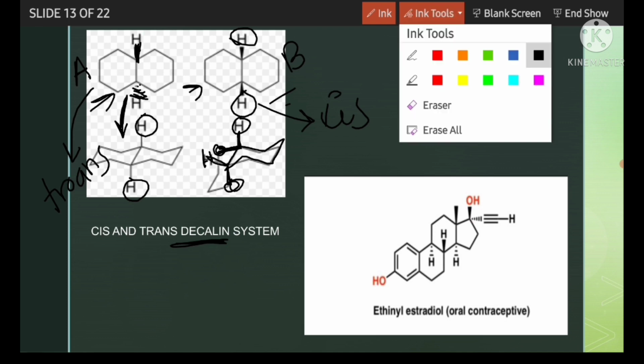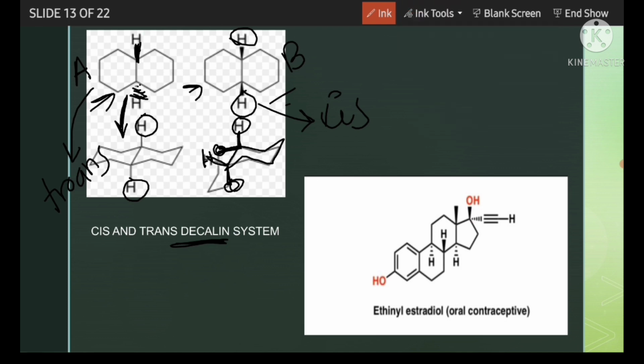So let's take a practical example. This is ethinyl estradiol. It is an oral contraceptive. Here you can see a decalin system actually. If you carefully notice, this red 6-member ring and this 6-member ring are fused together.